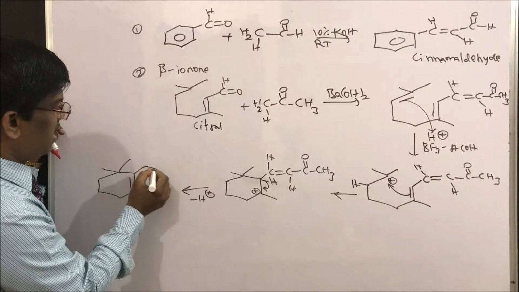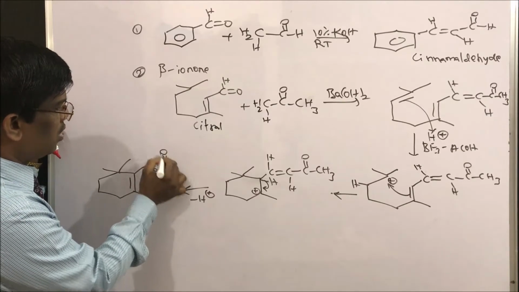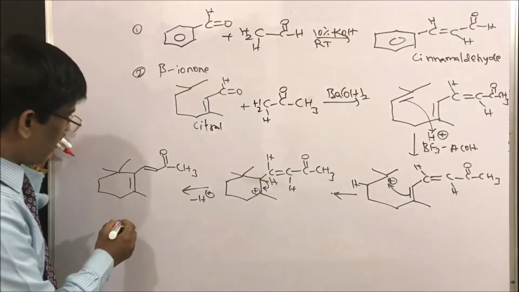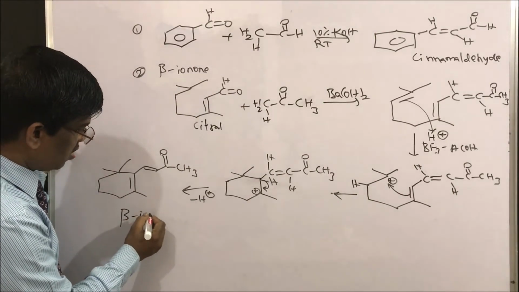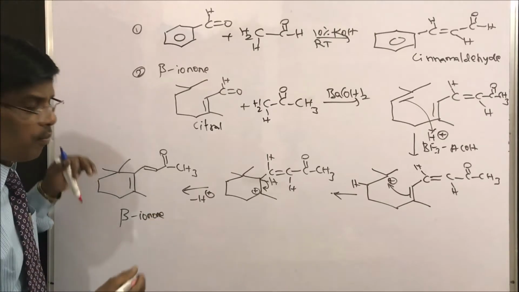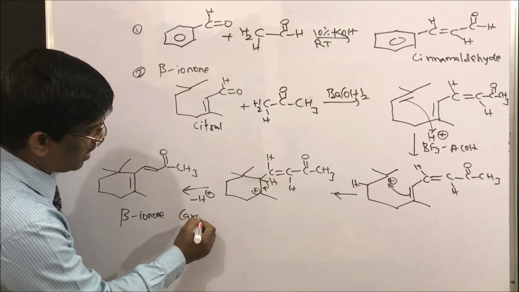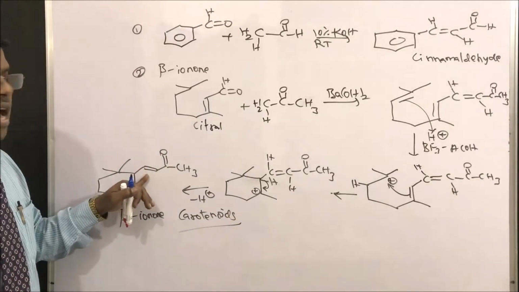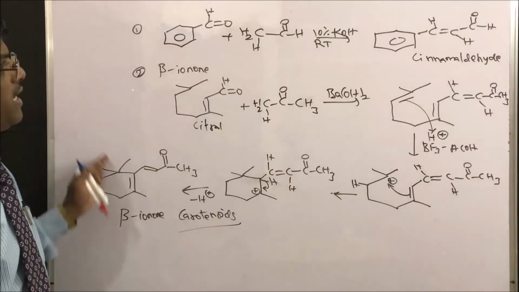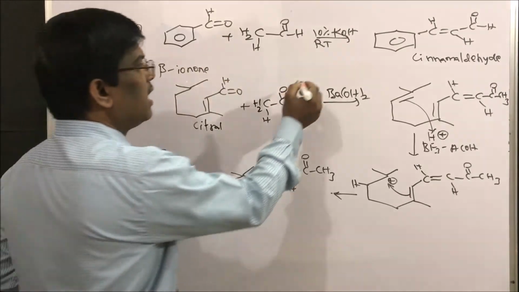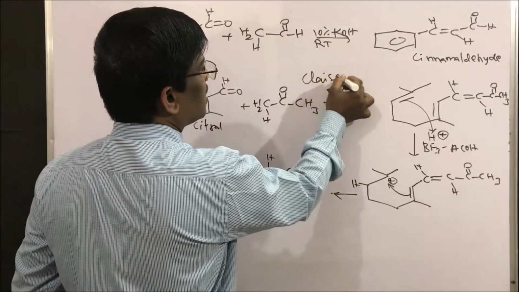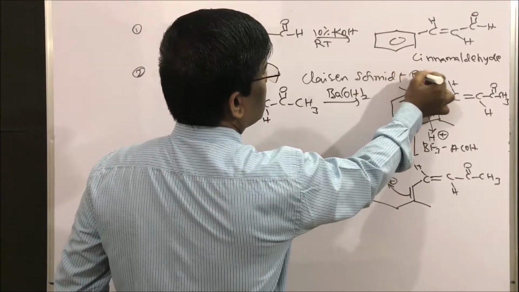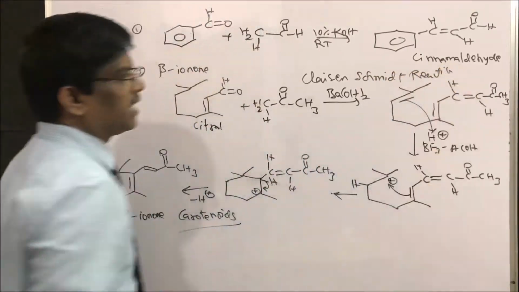It is a very important compound in synthetic organic chemistry, especially for carotenoid chemistry. Yes students, so beta ionone can be prepared using the Claisen-Schmidt reaction. This is a very important synthetic intermediate.